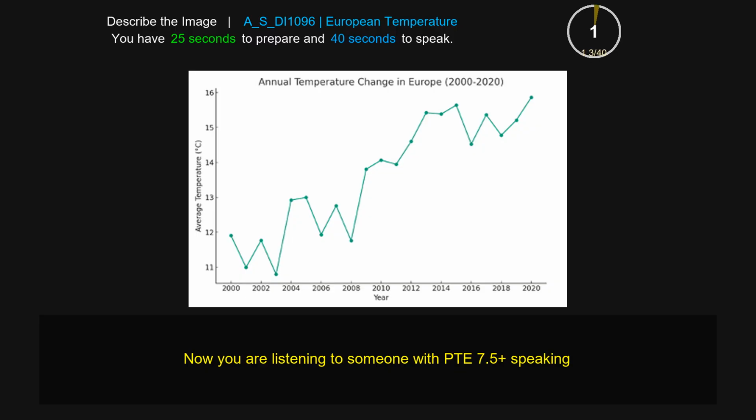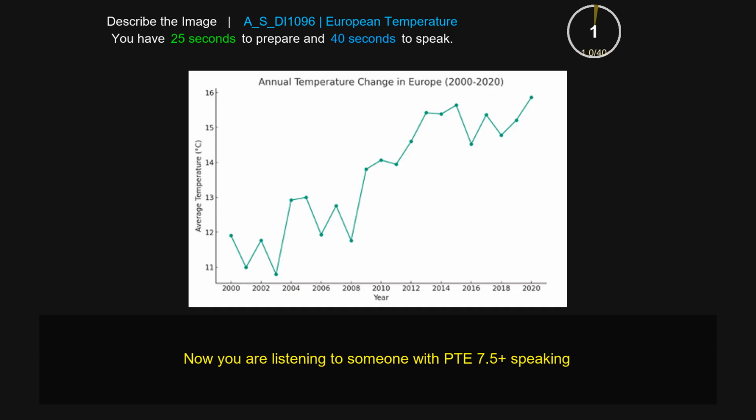The picture below gives us information about the annual temperature change in Europe from the year 2000 to 2020. From the picture, it can be seen that in the year 2000 the average temperature was 12 degrees, and the same in 2008. But as time passed it kept increasing, and by 2020 the temperature was almost 16 degrees.